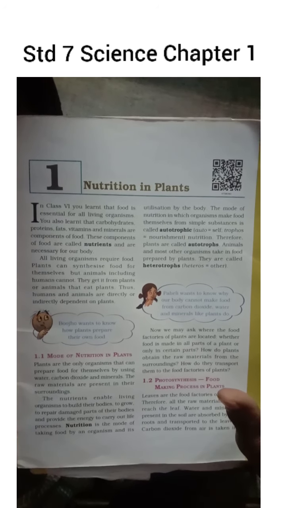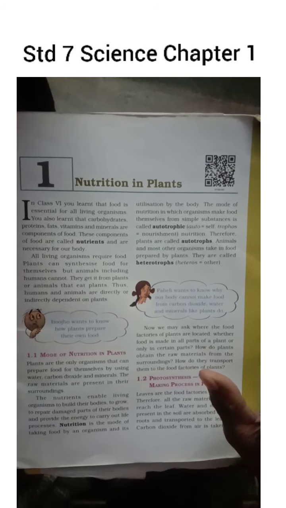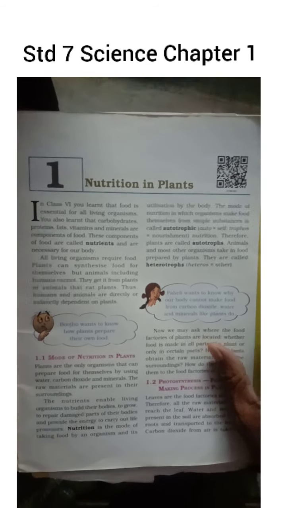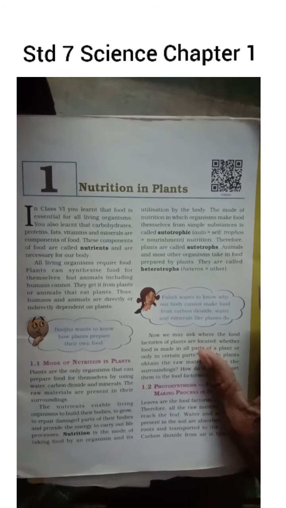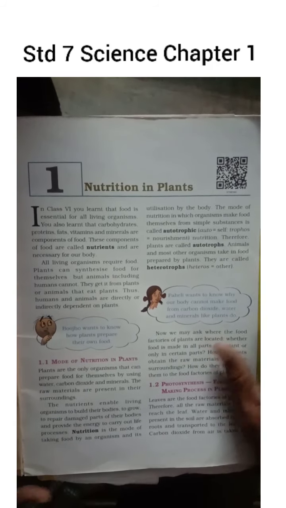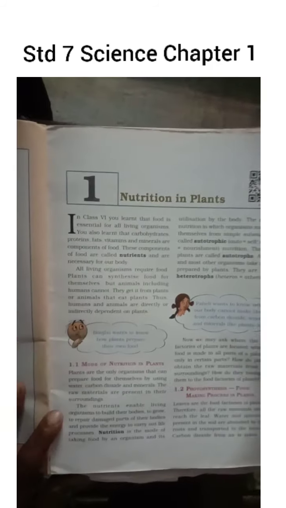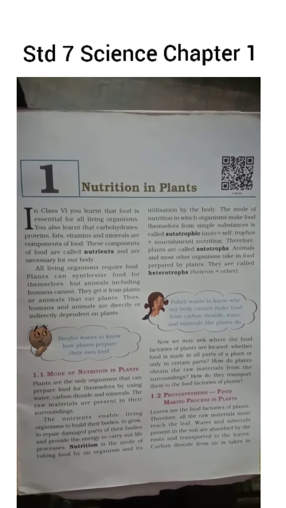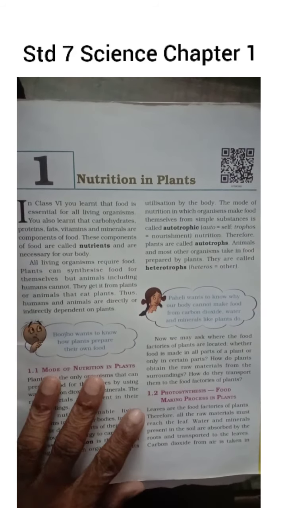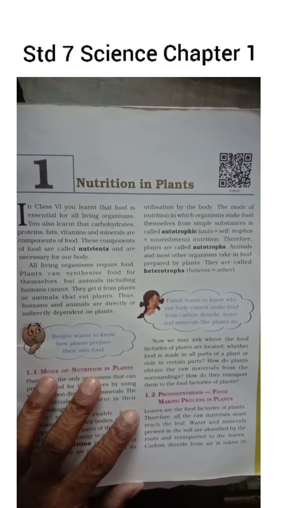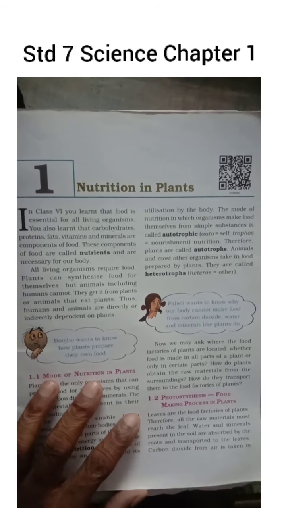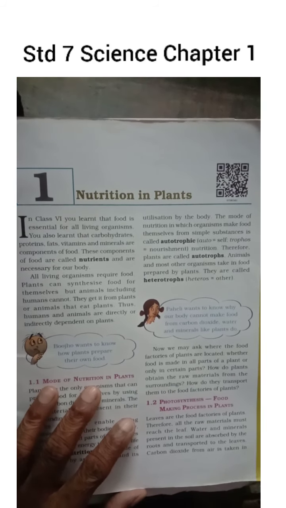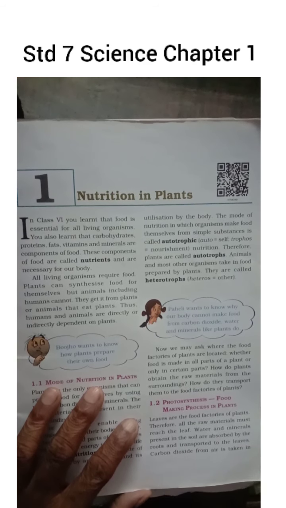So today we are going to discuss science chapter number 1, nutrition in plants. Before we start, we have to know what nutrition is. Nutrition means the chemicals present in the food, and whenever we eat the food, it provides energy to our body, and then we are able to do different types of work. That is known as nutrients.